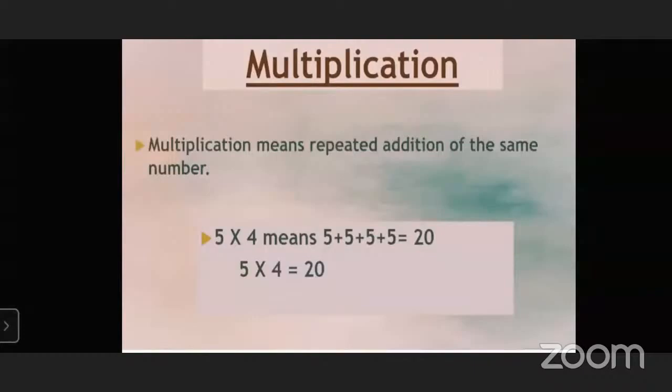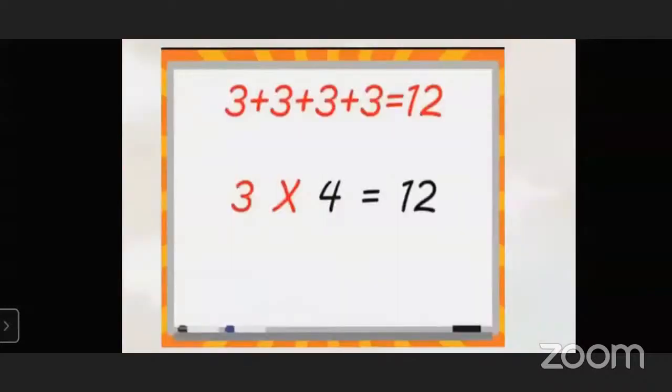The answer will be 20. And similarly, if we multiply 5 by 4, the answer will be 20. So multiplication means repeated addition of the same number.